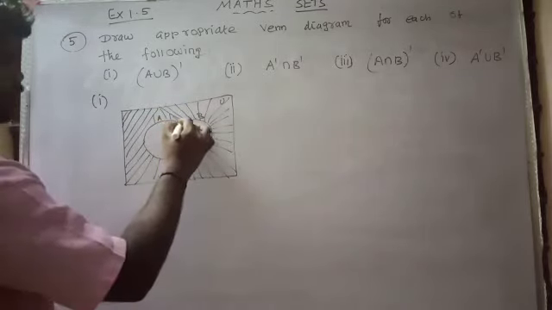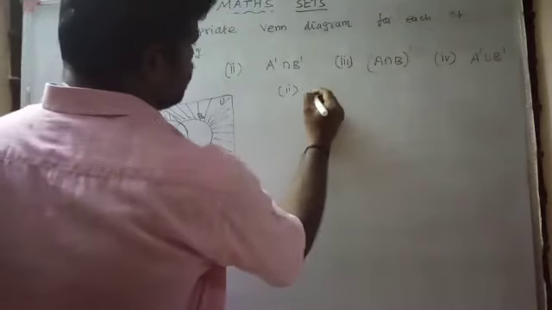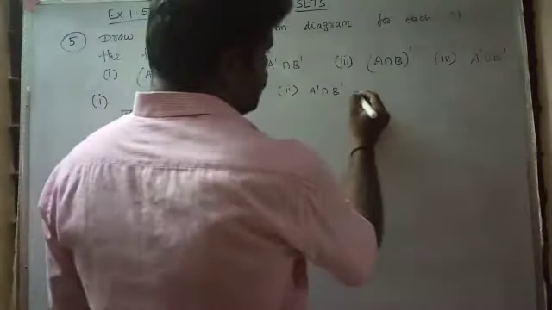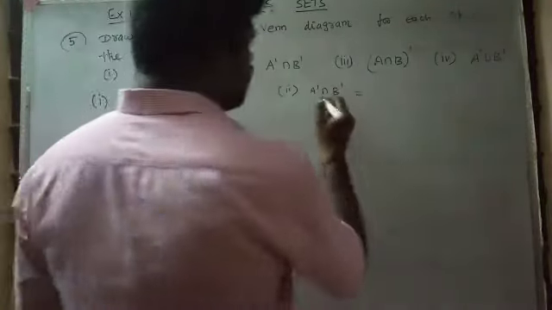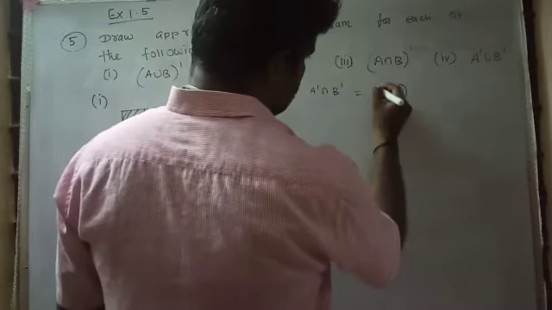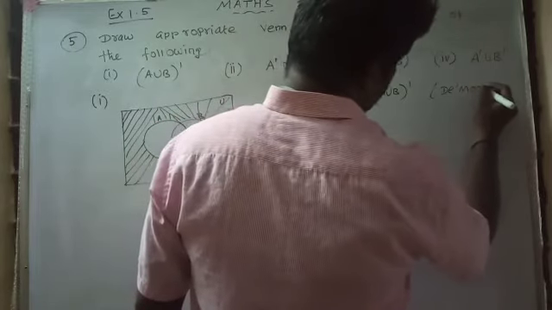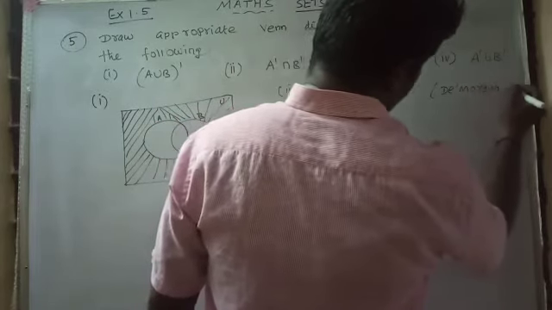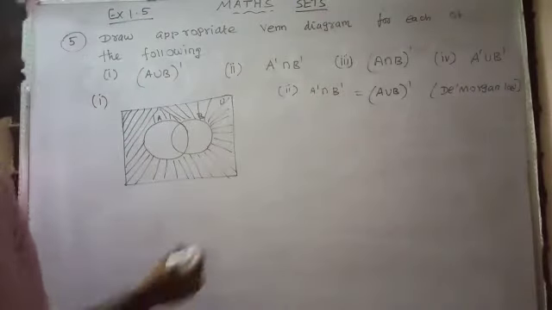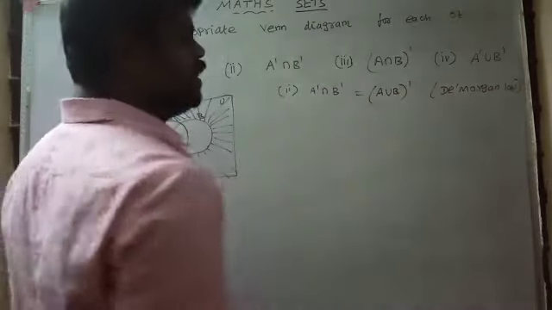And number 2, A' ∩ B'. We have a formula in De Morgan's law: A' ∩ B' is equal to (A ∪ B)'. This is known as De Morgan's law.